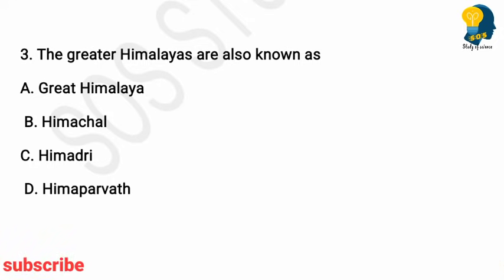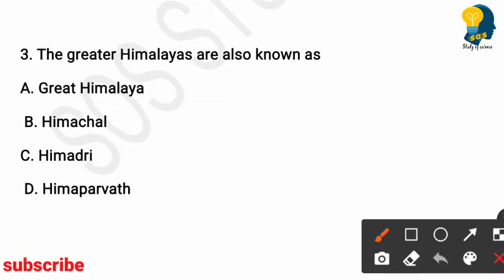The Greater Himalayas are also known as. Options are Great Himalayas, Himachal, Himadri, Himaparvat. So here the right answer is option C. The Greater Himalayas are also known as Himadri.